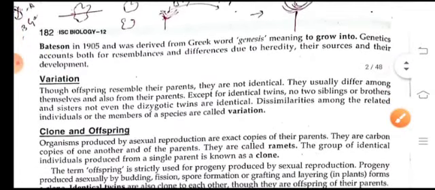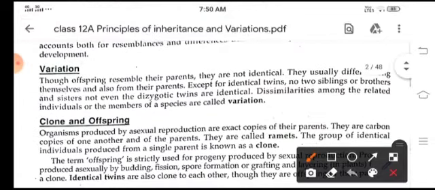So let's come to variation. Children, you know that we resemble our parents, but we are not identical. The characters come from the parents, but identical twins resemble each other. So the dissimilarities among related individuals or members of a species are called variation. Except identical twins, no one resembles each other.